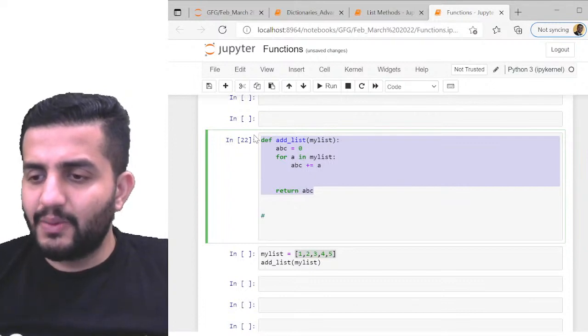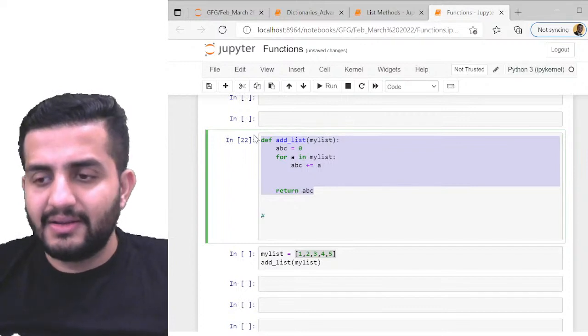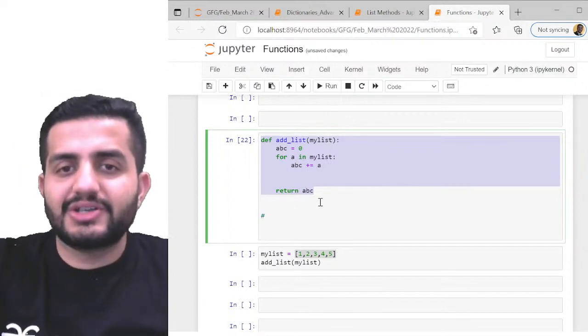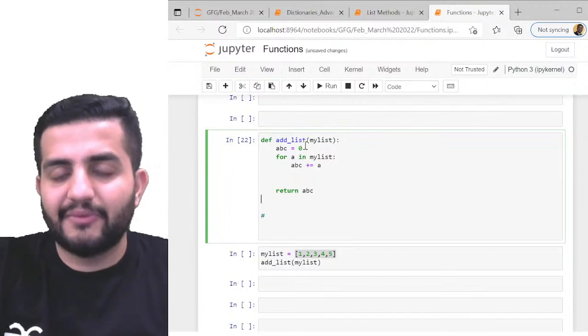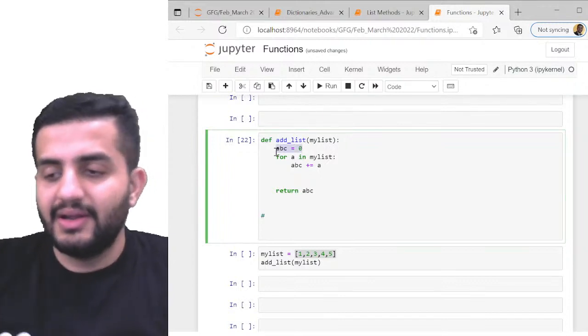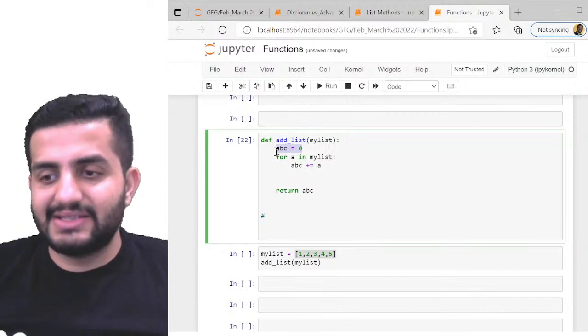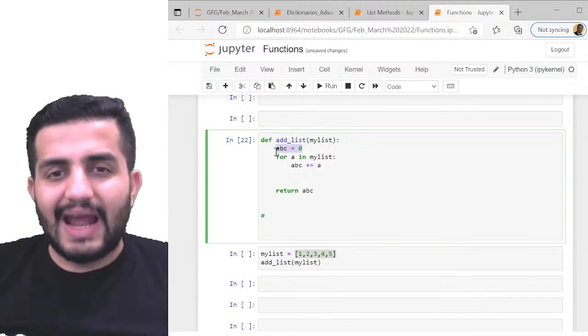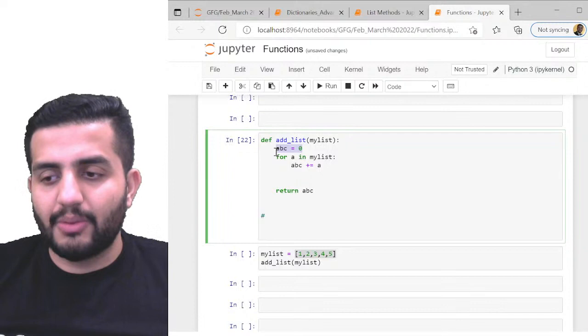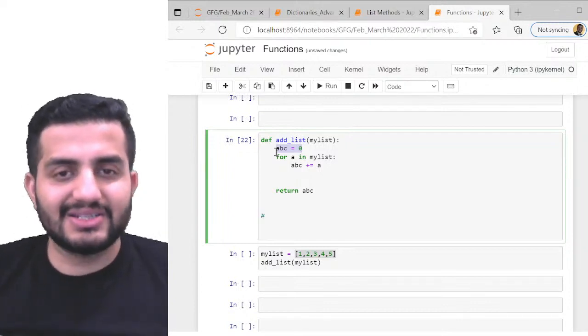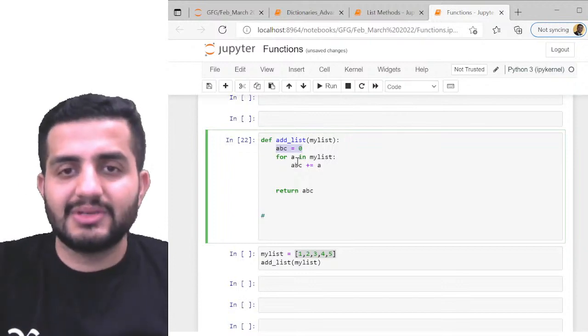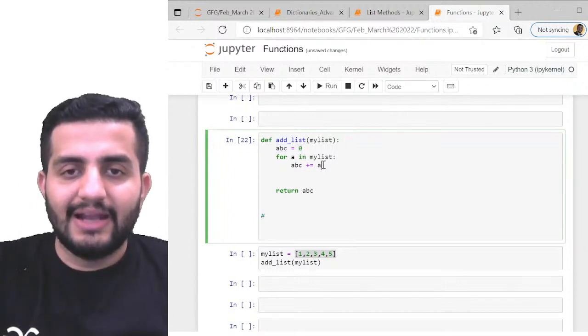Any other response from anyone? Guys, are you able to understand this? We did this type of question before. You remember, right? We did that married, unmarried type of question where we initialize a counter, child and married as 0. And for every loop, we were adding +1 to that on top of the looping, right? So you know how to initialize a counter. I just initialize the counter here, and I just keep on adding the elements, whatever is part of my list, to 0.